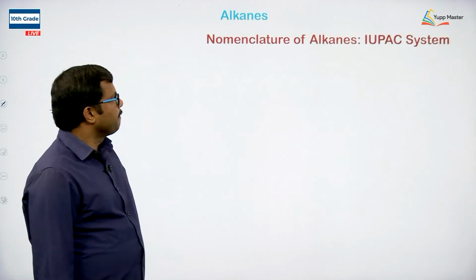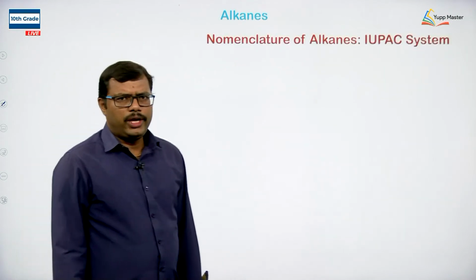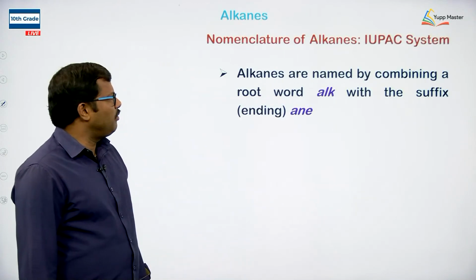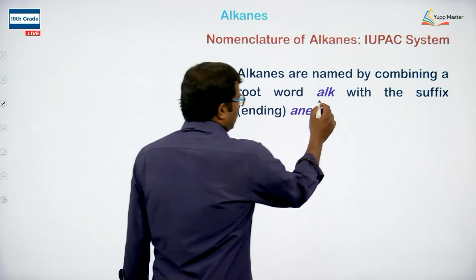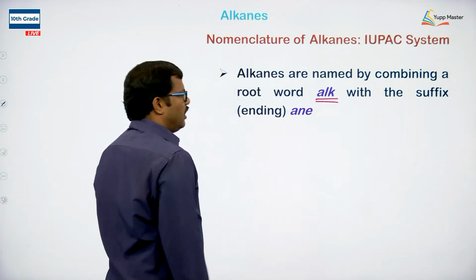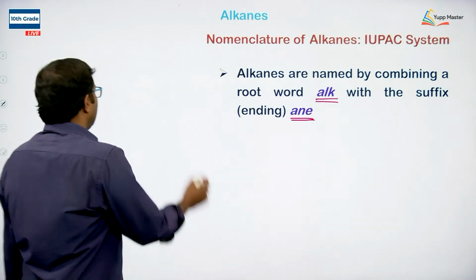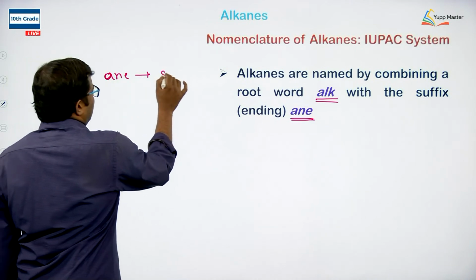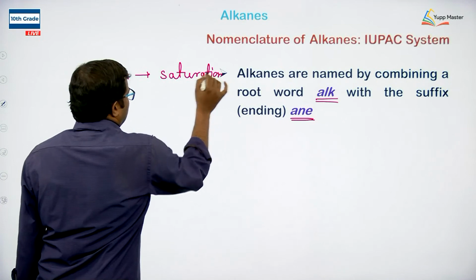Okay. According to the IUPAC system, how are we going to name these alkanes? Alkanes are named according to IUPAC by using the root word alk, and we are going to use the suffix ane. Here ane is used in order to indicate saturation present in the compound.